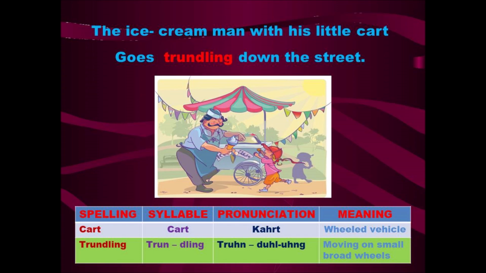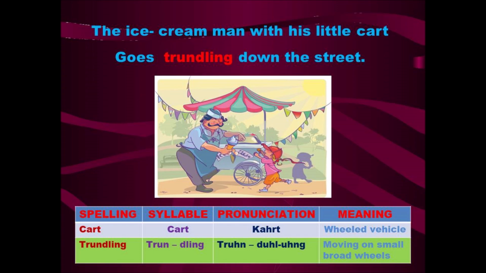The ice cream cart has small wheels which move around the streets, and he calls and makes a ringing sound, that is the ringing of a bell. So on hearing this sound, the children gather around him to get ice creams.